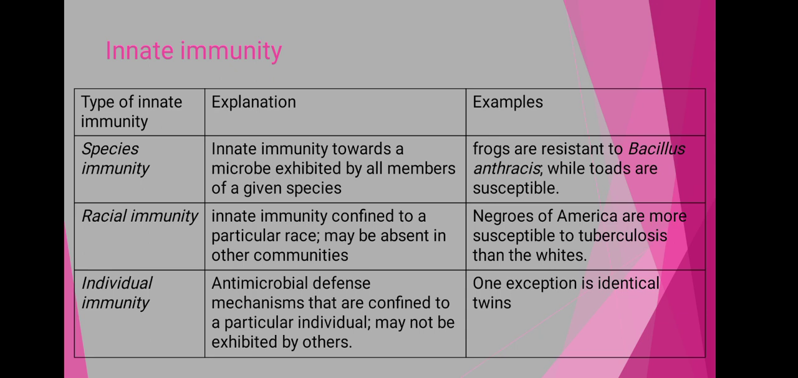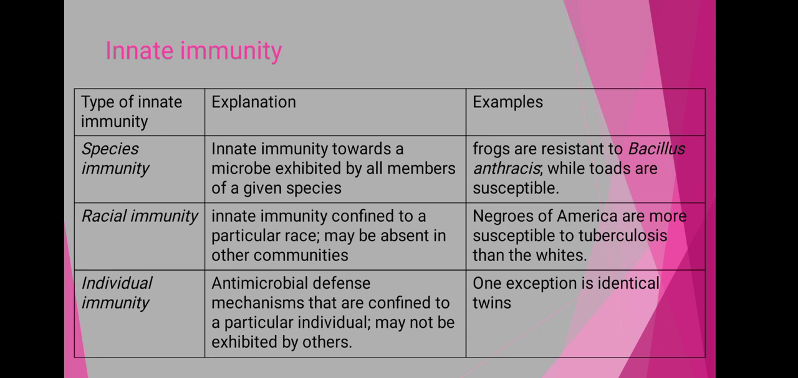Again we know that the species is the major group of organisms having similarities. Again within that species the different races are present. Means again there is a division within the species due to some differences in their characteristics. Then these are grouped under the races. So the innate immunity which is confined to a particular race, restricted to that race, may be absent in the other communities of the same species.